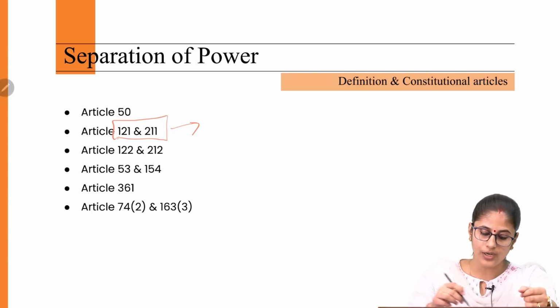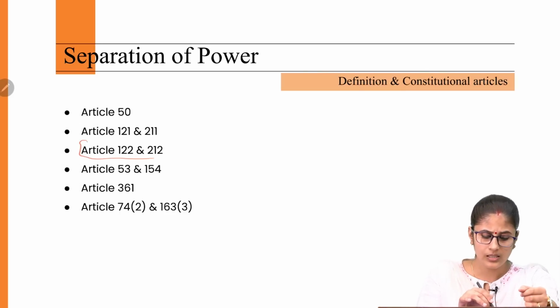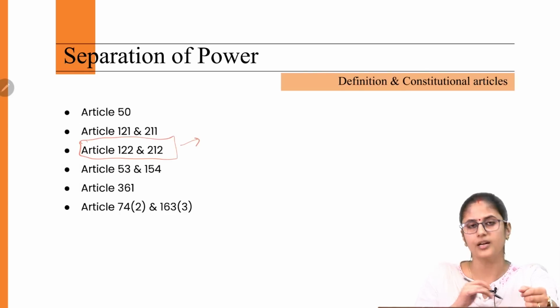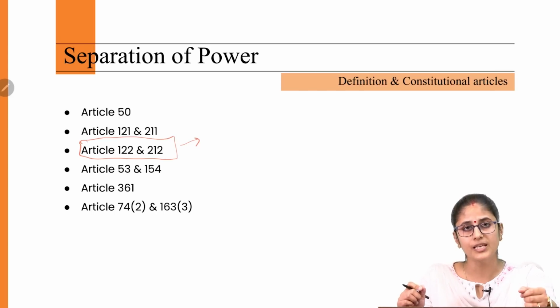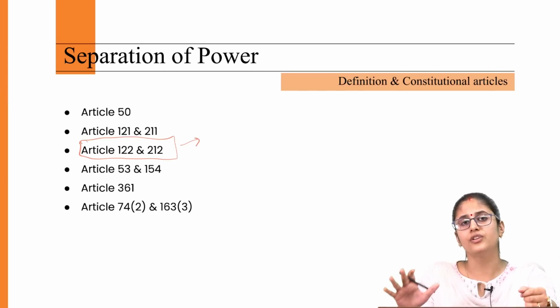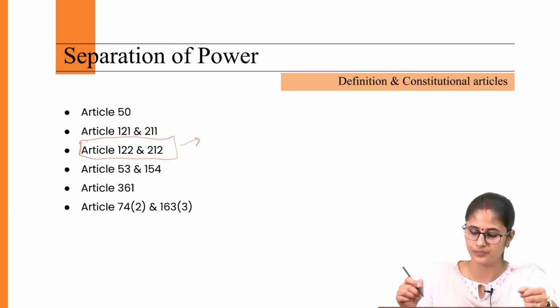Then, according to Article 122 and 212, the courts are debarred from inquiring into the validity of the parliamentary proceedings and the proceedings of any of its parliamentary committee. Okay, the same applies to state legislatures as well.